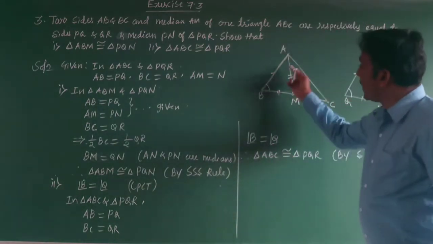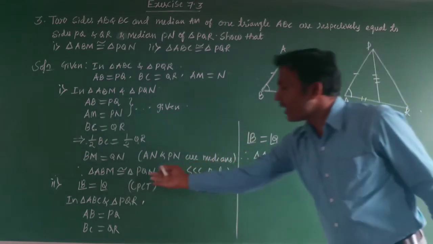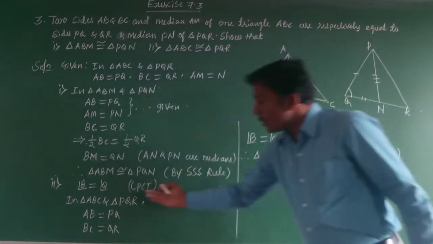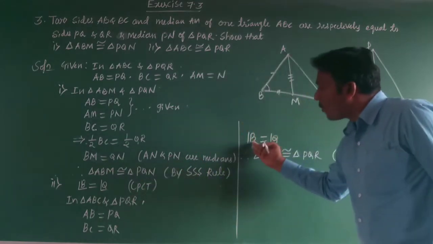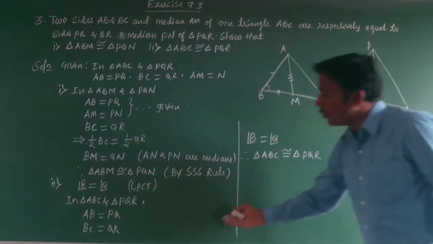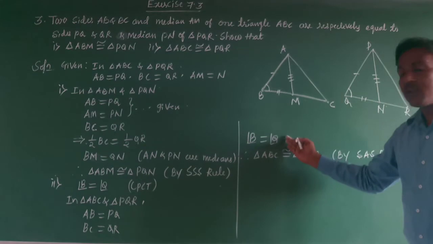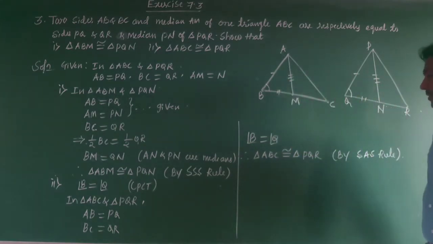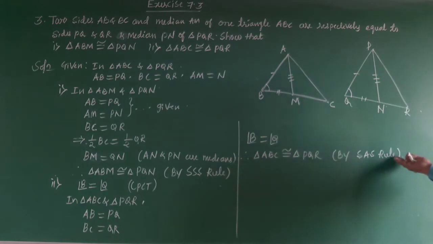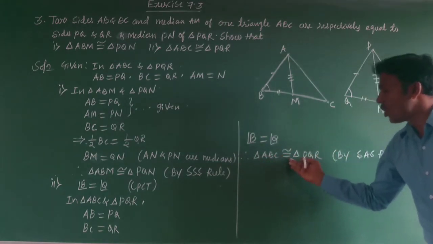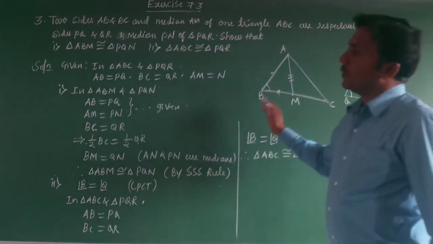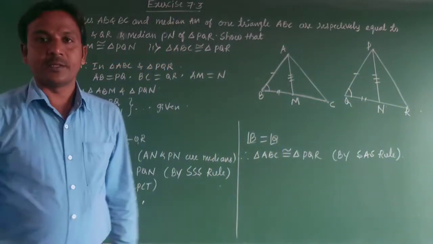Angle B is equal to angle Q, already proved by CPCT. Therefore, two sides and the included angle of one triangle are equal to two sides and the included angle of the other triangle, so these two triangles are congruent by the SAS congruence rule. Therefore, triangle ABC is congruent to triangle PQR by SAS. This is the solution for the third question.